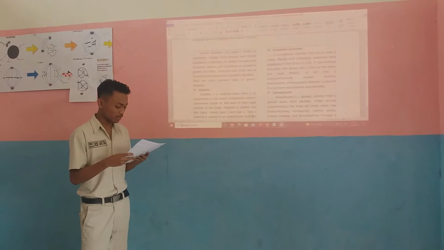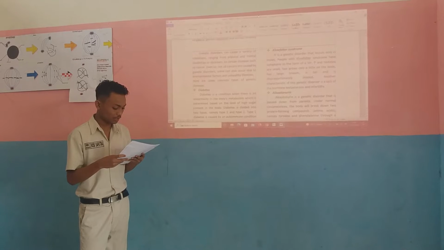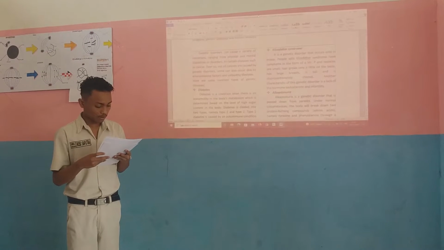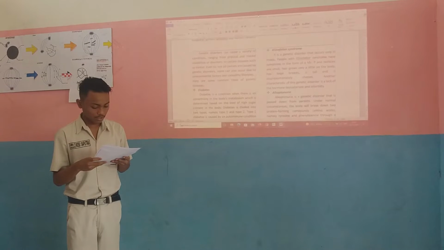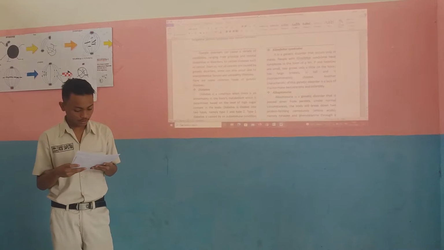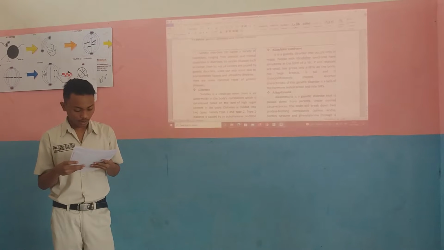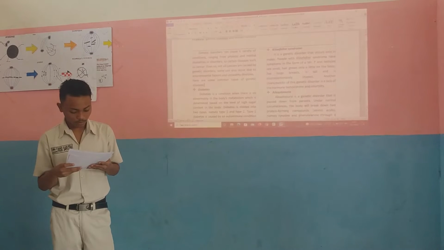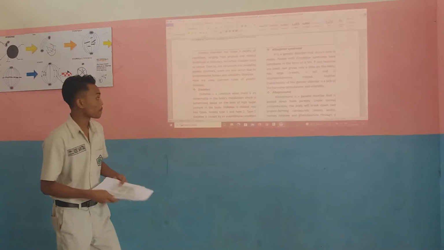Genetic disorders can cause a variety of conditions ranging from physical and mental disabilities or disorders to certain diseases such as cancer. Even so, not all cancers are caused by genetic disorders. Some can also occur due to environmental factors and unhealthy lifestyle. Here are some common types of genetic disease.